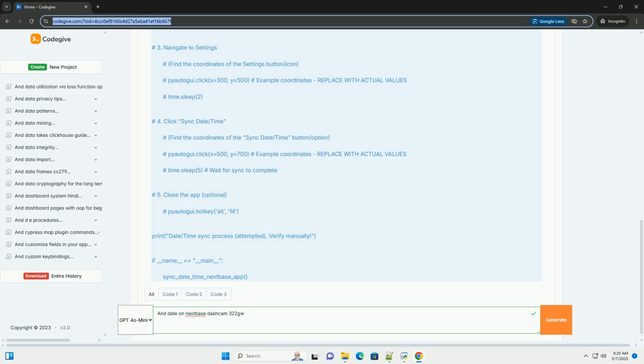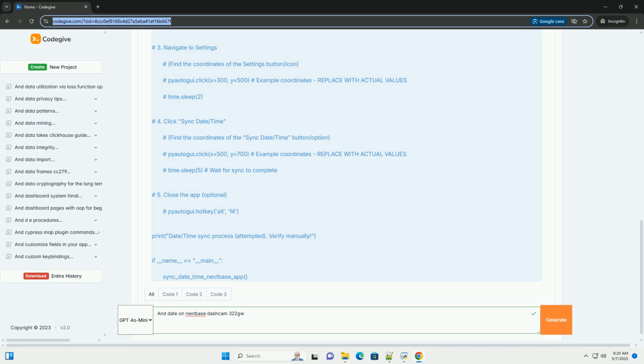Here's a conceptual example using Python with PyAutoGUI. Note, this is extremely simplified and requires significant adaptation to the Nextbase Connect app's actual interface. Important notes for GUI automation. Install PyAutoGUI: pip install pyautogui. Get screen coordinates. Use pyautogui.position to find the exact screen coordinates of buttons and other UI elements within the Nextbase